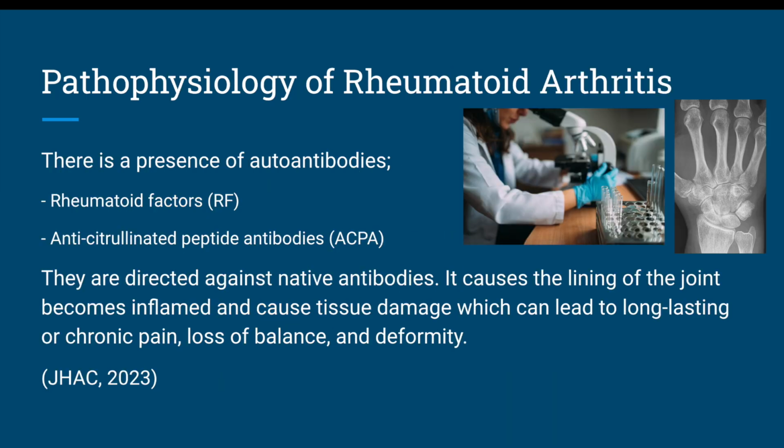The pathophysiology of rheumatoid arthritis is that there's a presence of autoantibodies, which are rheumatoid factors and anti-citrullinated peptide antibodies, ACPA. These autoantibodies are directed against native antibodies. This causes the lining of the joint to become inflamed and cause tissue damage that can lead to long-lasting chronic pain, loss of balance, or things like deformities.